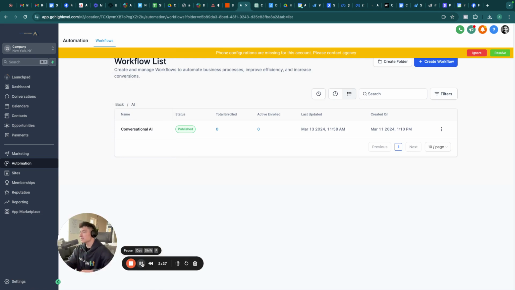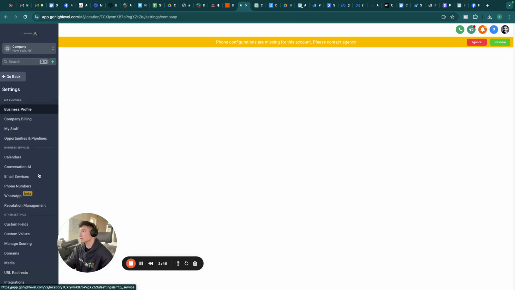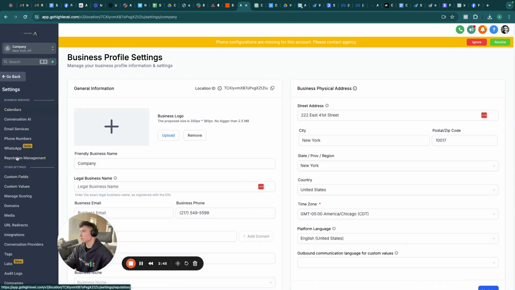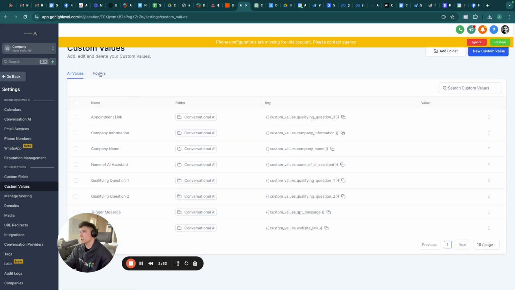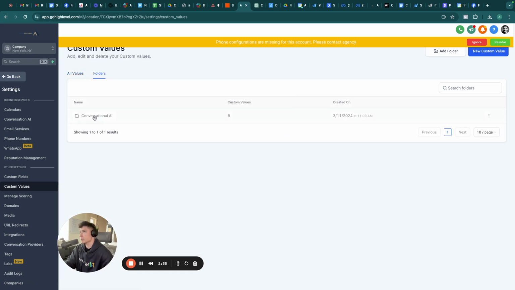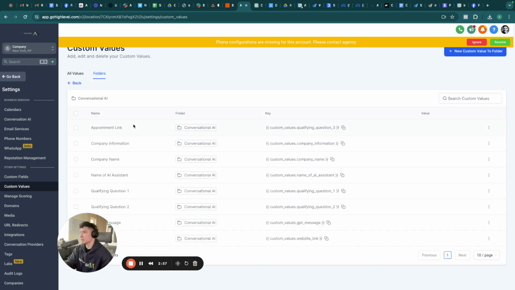Okay, now assuming that there is some type of baseline level of knowledge that we already have here, step number one is going to be in the custom values. And all this is going to come together because it's extremely important. So what we're doing here is we're going to start out by building the AI appointment setter. So this is step number one, okay? We're going to go to settings and go to custom values. Now, what we're going to need to do is create a folder here, and we're going to call it Conversational AI.